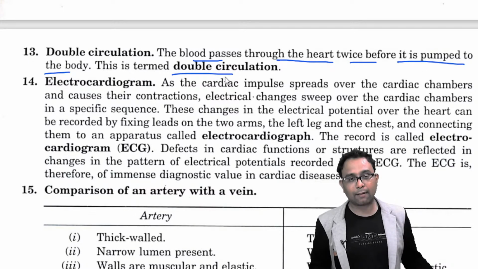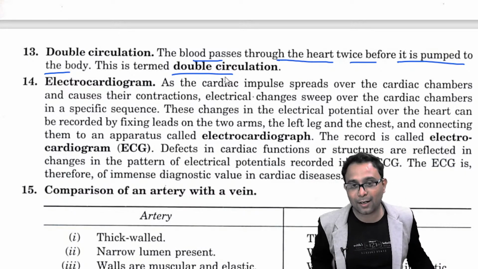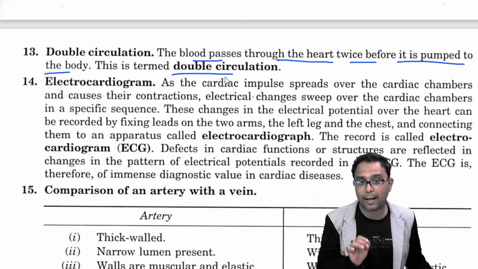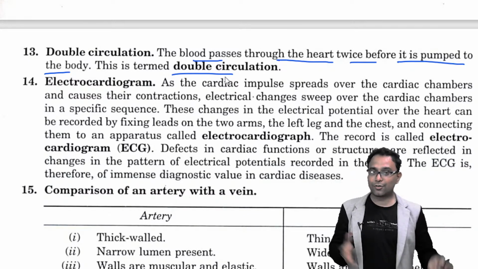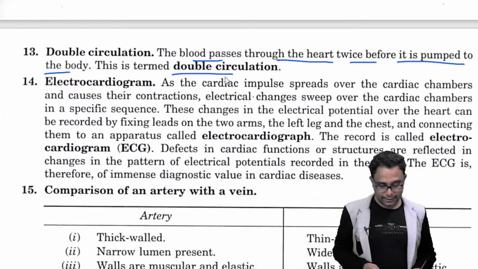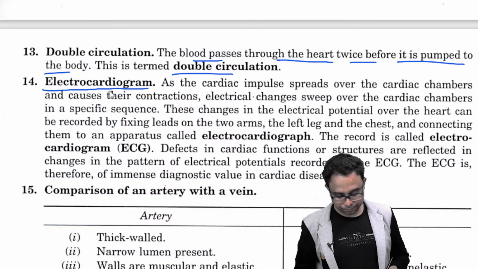So it is called the double circulation. One is the pulmonary circulation, another is the systemic circulation. Two types of circulation are happening in the human body, so it is called the double circulation. Now we are discussing very briefly the electrocardiogram.